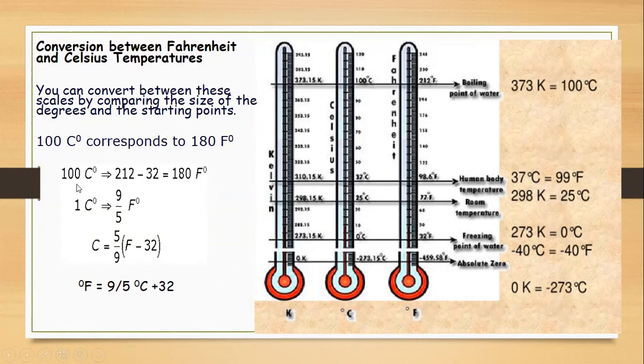So we can conclude that 1 degree will be 180 by 100, that is 9 by 5 degree Fahrenheit. But since 0 Celsius is 32 degrees Fahrenheit, to convert into centigrade we have to subtract 32, and to convert into Fahrenheit we have to add 32. So this will be the relationship between them.